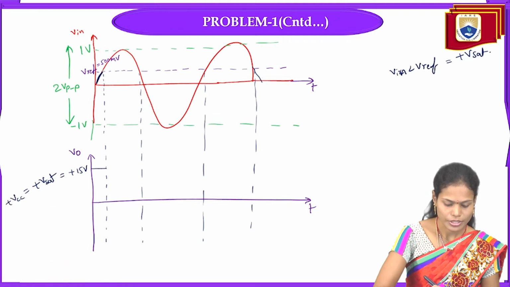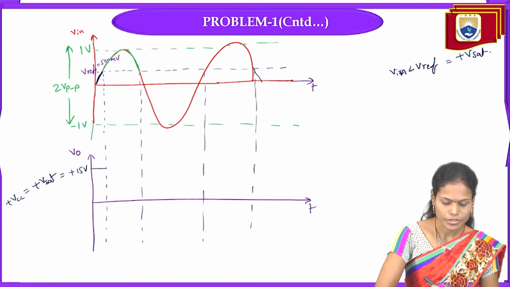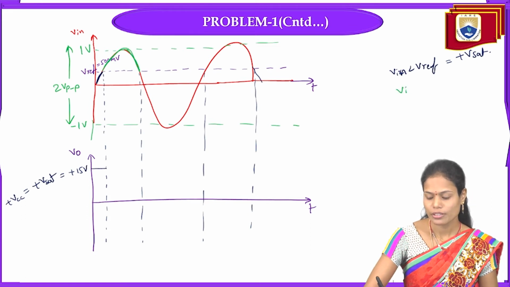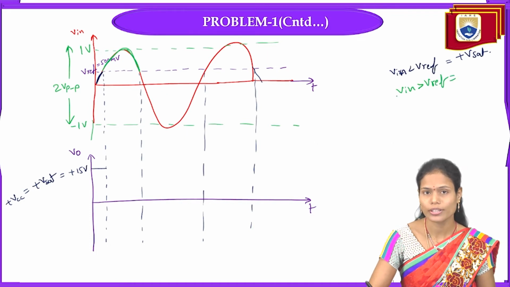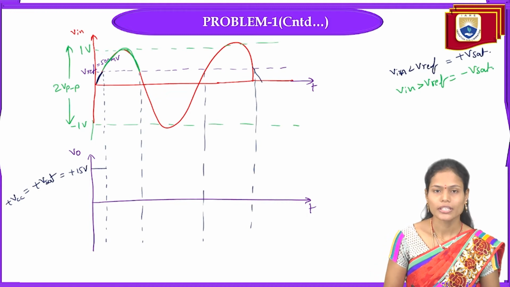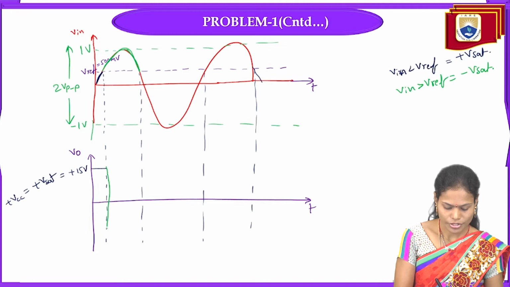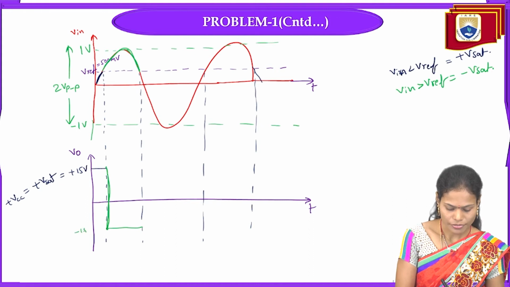But after this, our input signal is greater than the reference voltage. From here to here, the input signal is greater than the reference voltage. So whenever the input signal is greater than the reference voltage, the negative voltage is greater than the positive voltage, so it will shift to the negative saturation level, that is minus 15 volts.